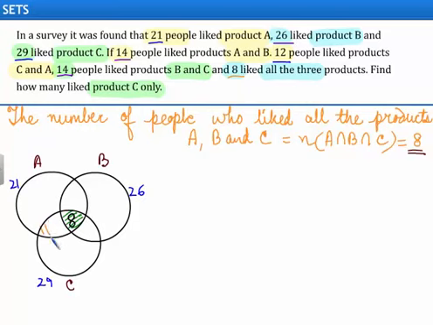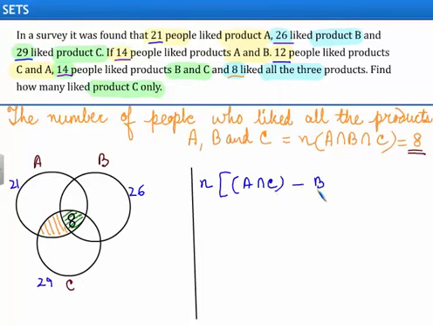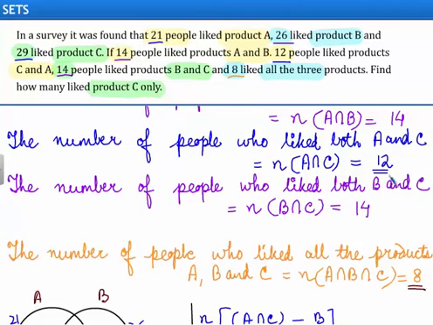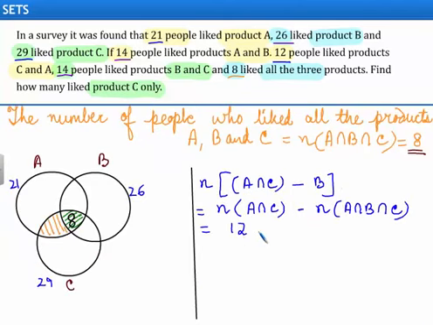Now this is the region which represents the people who like both the products A and C but not B. So this can be written as N of A intersection C minus B, and this will be equal to N of A intersection C minus N of A intersection B intersection C, and N of A intersection C is given by 12. So it will be equal to 12 minus 8, that is equal to 4. So this region consists of 4 elements.